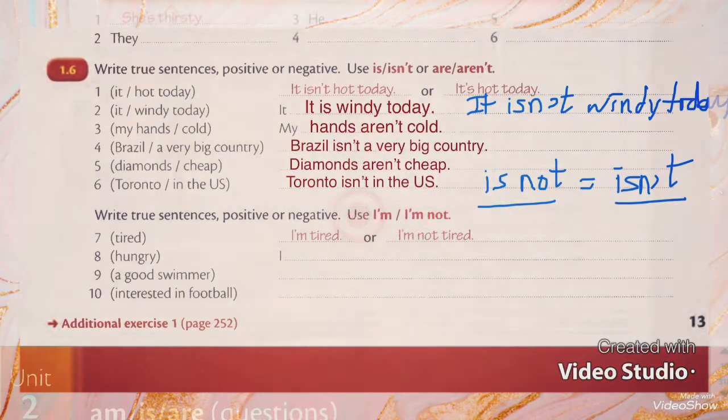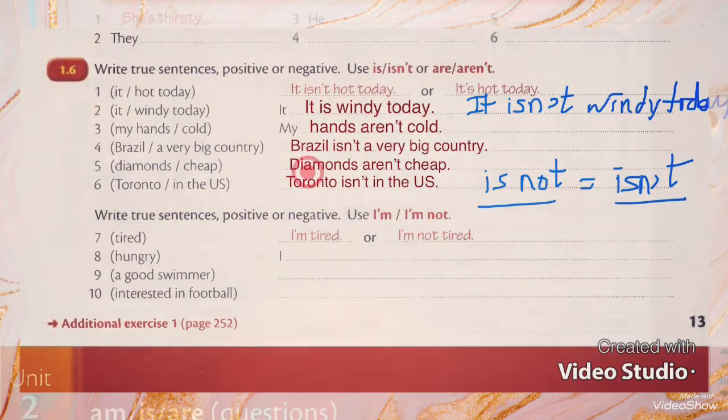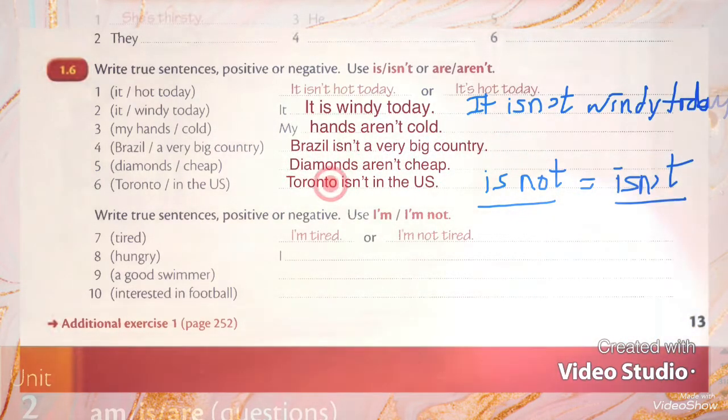So let's read the negative sentences again. It is not hot today. It is not windy today. My hands aren't cold. Brazil is not a very big country, or Brazil isn't a very big country. Diamonds aren't cheap, or diamonds are not cheap. Toronto isn't in the US or Toronto is not in the US. So here, you know that when I want to change the sentence into negative, I will use "not" after the verb to be. Am or is or are, I will use "not" after them.